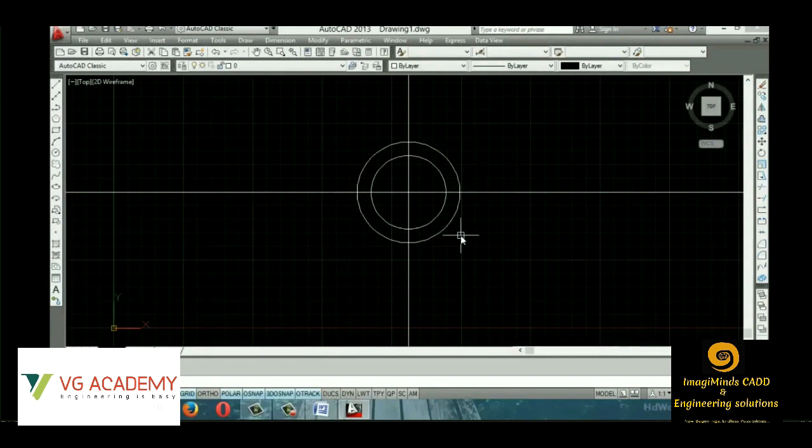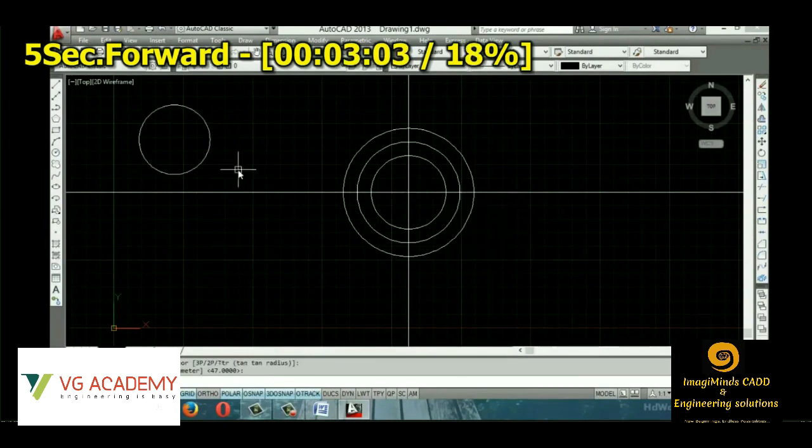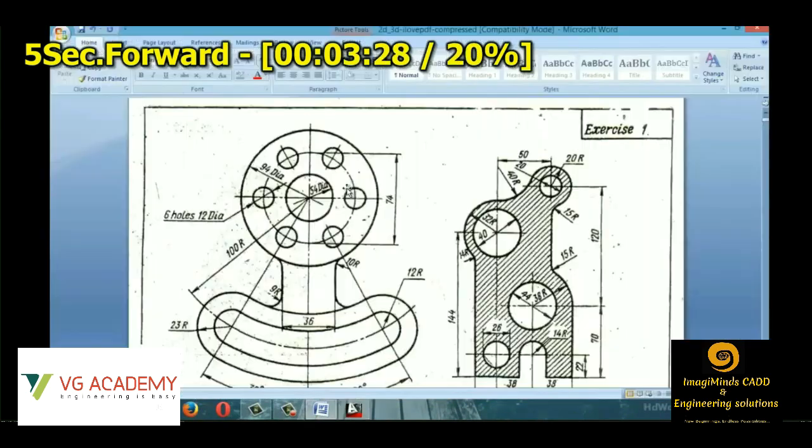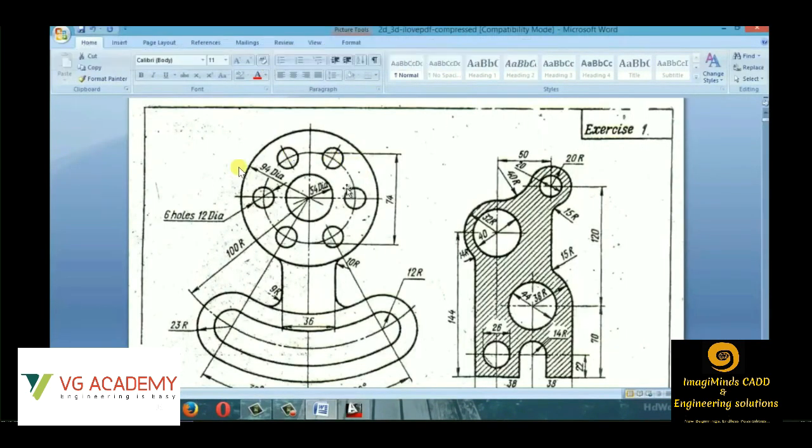For each and every detail, I'll be making a separate video on the draw commands. I'll be making a separate video on the modify commands. We'll be discussing each and everything in detail. Since this is just the introductory part, I'll be showing you only the basic concepts. So three different circles are drawn. Now, as in the picture, we can see there are a lot of circles with the same radius.